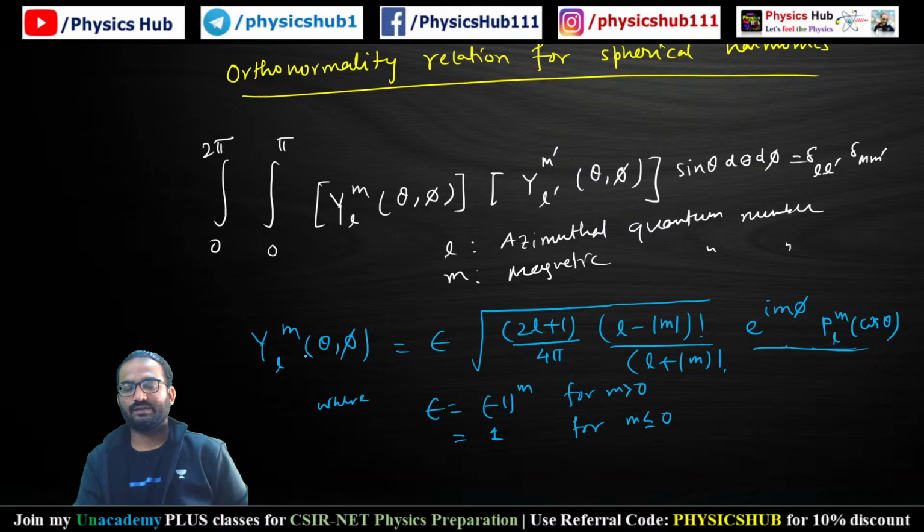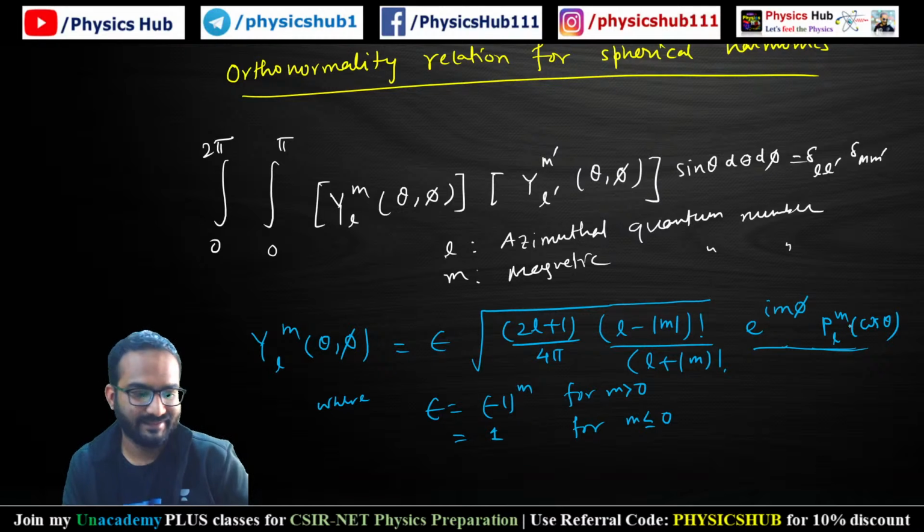So the main thing you need to remember is that this part, e to the power i m phi, is the solution corresponding to the phi part. And P l m cos theta is the solution corresponding to the theta part.